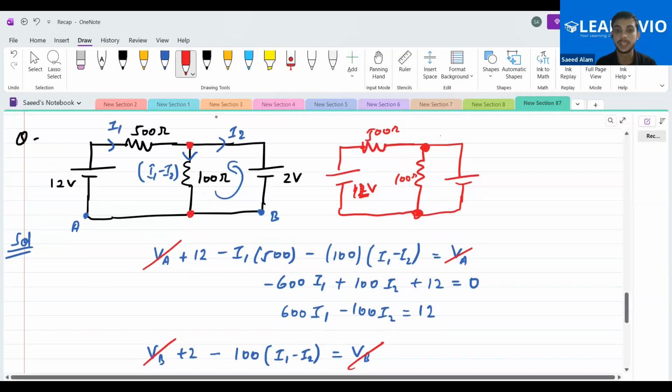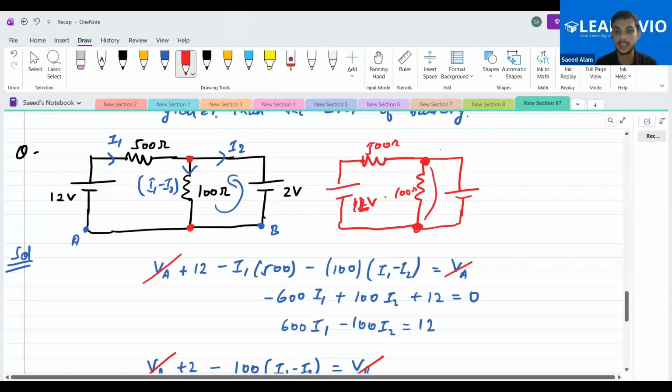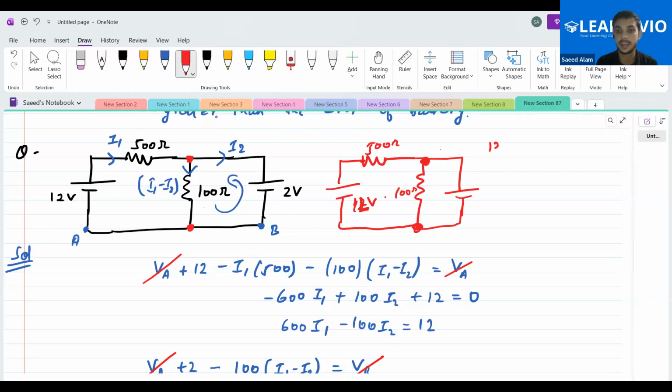The reason behind that is, can you see this loop? If you apply the voltage divider over here, this 500 and 100 will become in series, and the 12 volt is getting divided into 500 plus 100 and multiplied with the 100. What you will get is 2 volt. Yes or no? So that is why the current given by this 2 volt battery is actually 0.